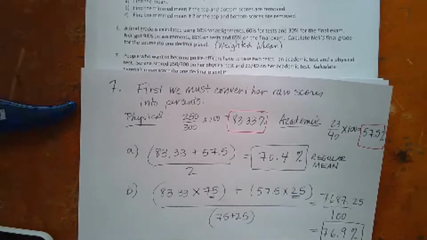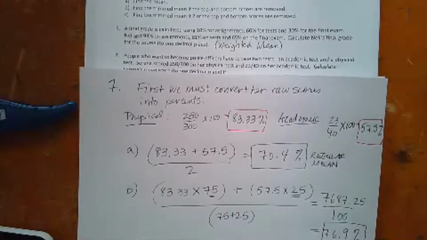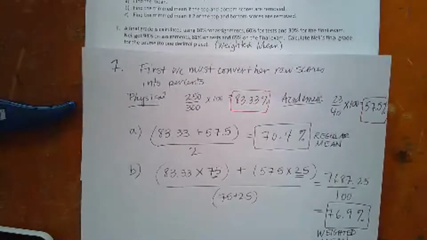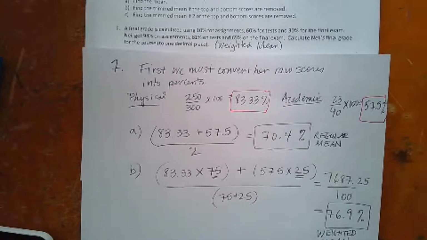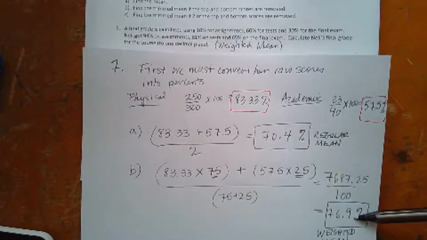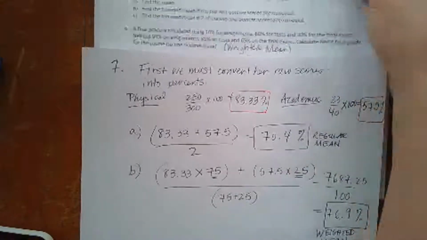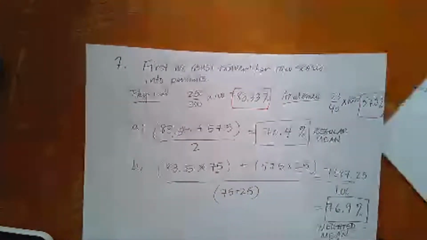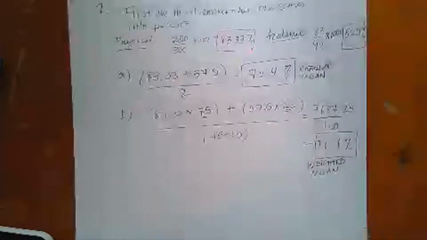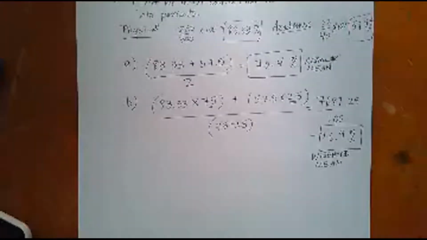So it really works out if you, a weighted mean, if the category that you're strong in is weighted heavier, right? So her mean jumped from 70 to like 77. That's quite a significant difference. That shows you how weighted means operate, right? And why they're used, because some categories are deemed more valuable or more important. And maybe for this particular police force, they're valuing physical strength over mental strength.